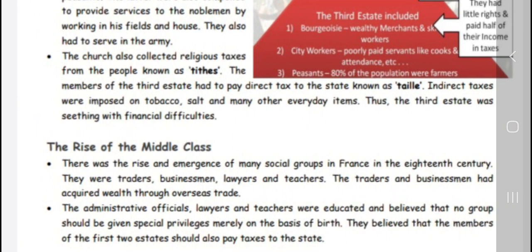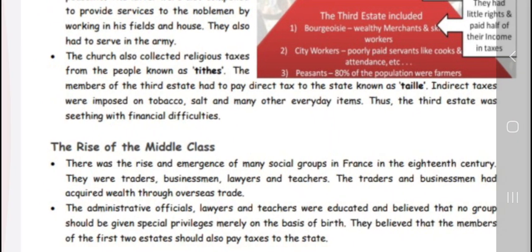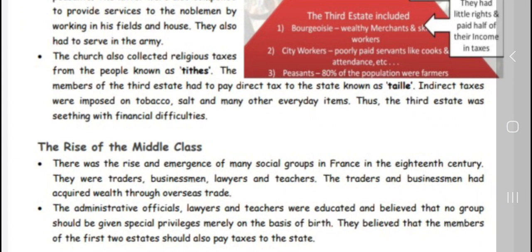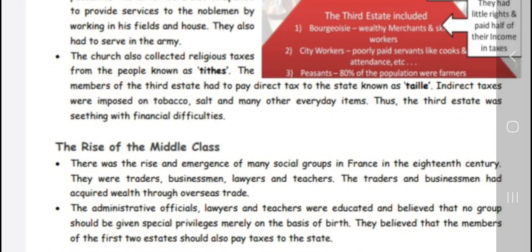Next, the rise of the middle class. There was a rise and emergence of many social groups in France in the 18th century. They were traders, businessmen, lawyers, and teachers. The traders and businessmen had acquired wealth through overseas trade. The administrative officials like lawyers and teachers were educated and believed that no group should be given more privilege and authority, and that members of the first two estates should also pay taxes.